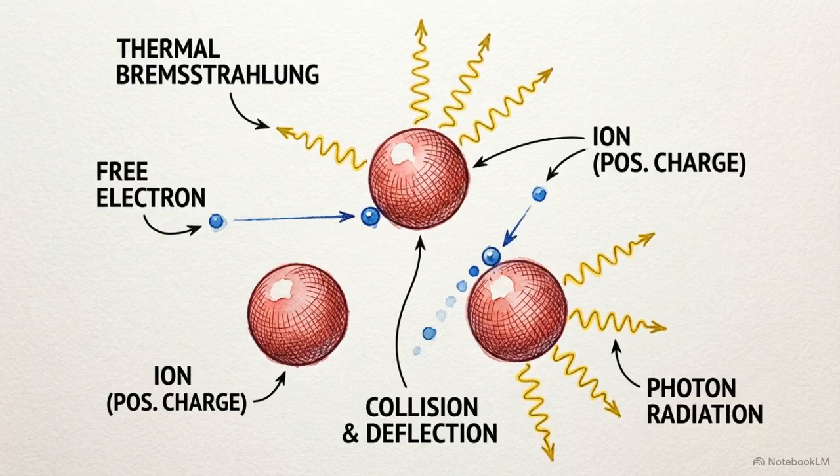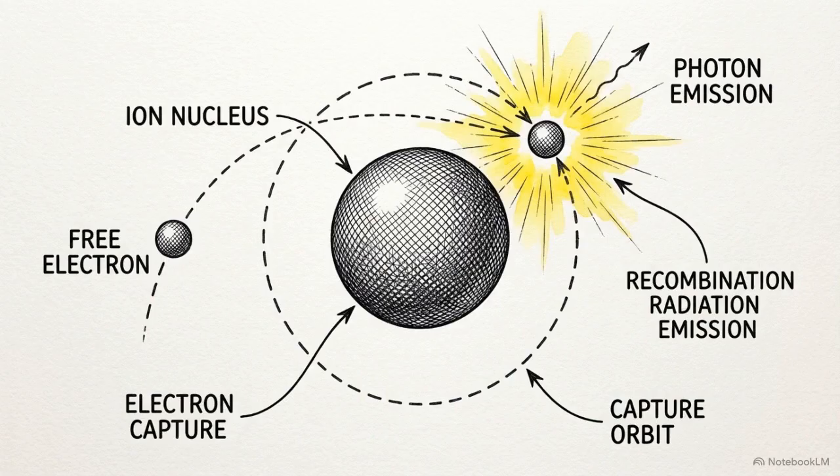The leading thermal model is thermal Bremsstrahlung. It suggests the light is emitted as radiation when free electrons collide with ions in the superheated plasma. The competing recombination radiation model posits the photon flash is generated precisely when ions recapture their electrons as the plasma begins to cool.